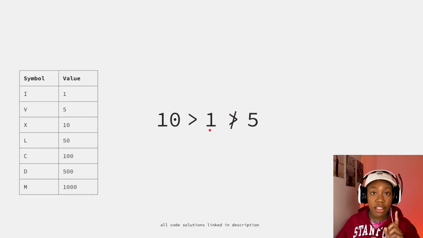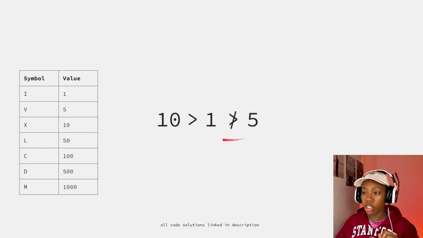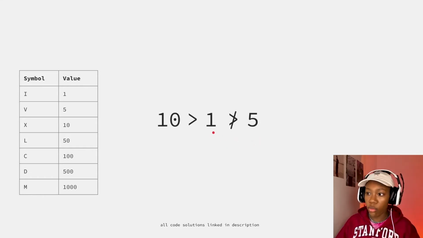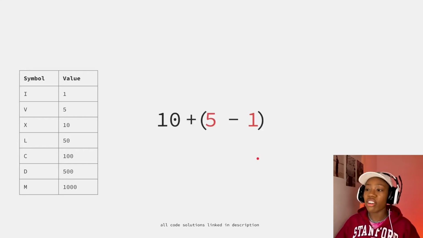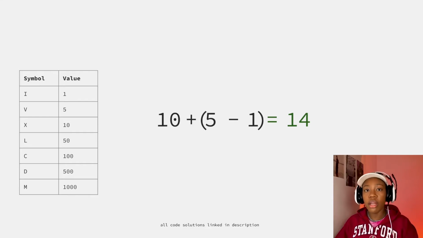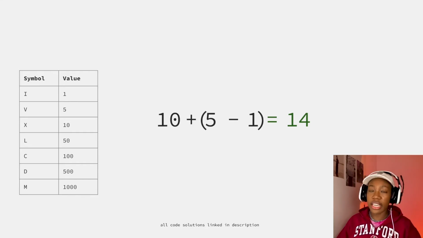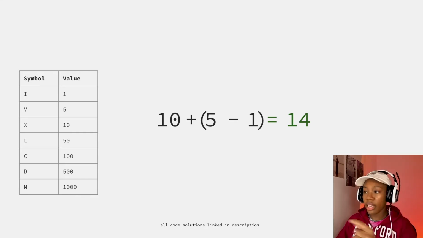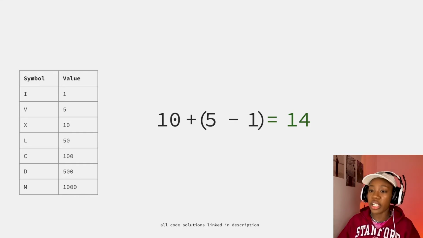And we can identify this subtraction case because we see that the number right after it is larger than this number. 5 is larger than 1, right? 1 is not greater than 5. So with that, we know that we are going to have to do some kind of subtraction in order to get the right number, which in this case is 14. Even though it was the same symbols, it ended up being a different number. So that's going to build some base intuition here, and we're going to get down even further and really start cracking down on the logic that we're going to need, and then at some point towards the end, the code that we're going to need to solve this problem.